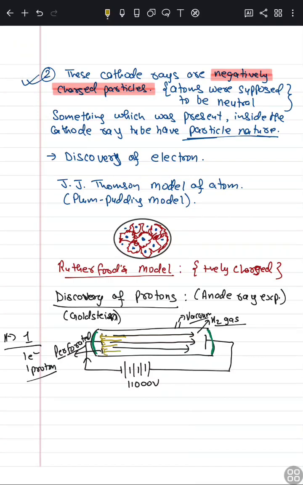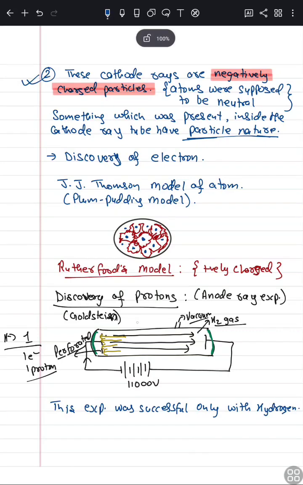In this experiment, he took many gases, but it was successful only with hydrogen.